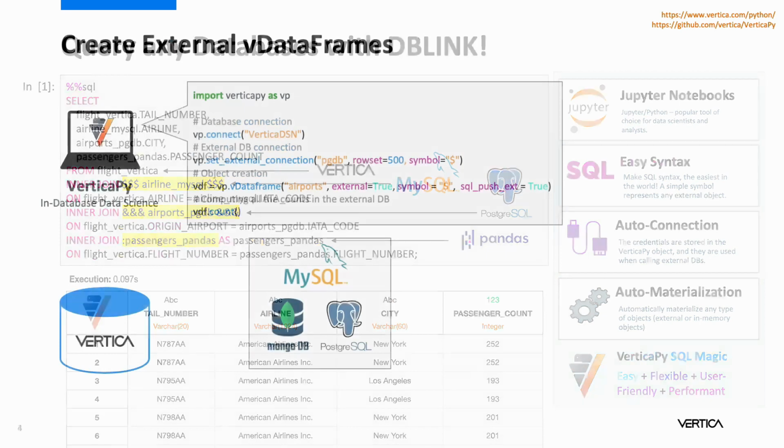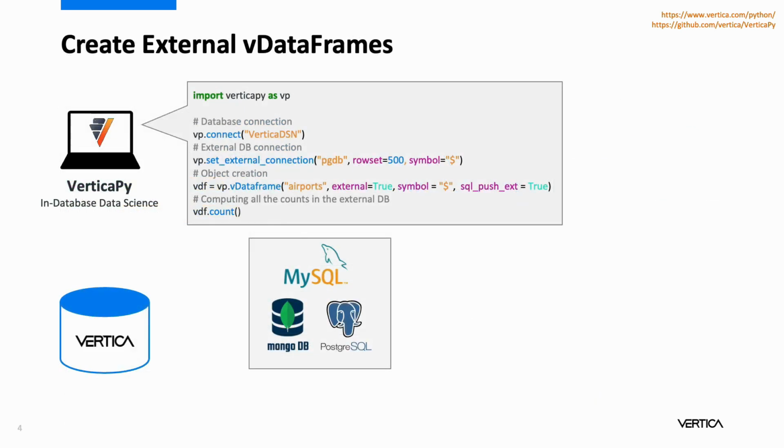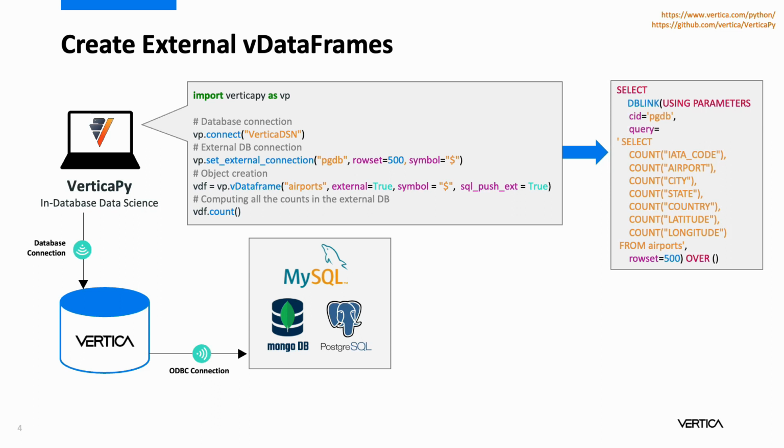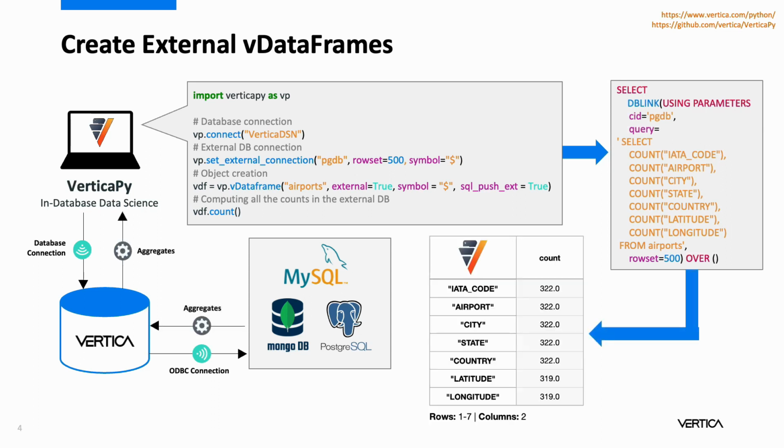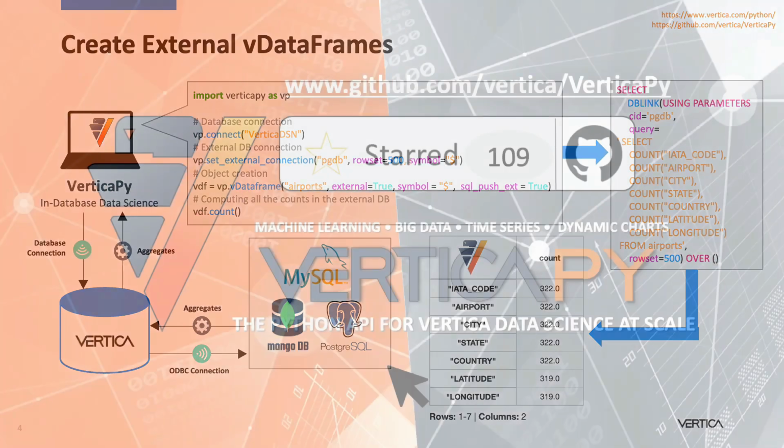And that's not all. The data frame support is also extended to external databases. Whenever it is possible, the vData frame will send the generated query to the external database to save computational resource. Vertica will use an ODBC connection to the external database, which will compute the aggregations and send it back to Vertica, after which the result will be displayed to the user. With Vertica open architecture and VerticaPy flexibility, it is now so easy to follow the entire data science lifecycle anywhere.